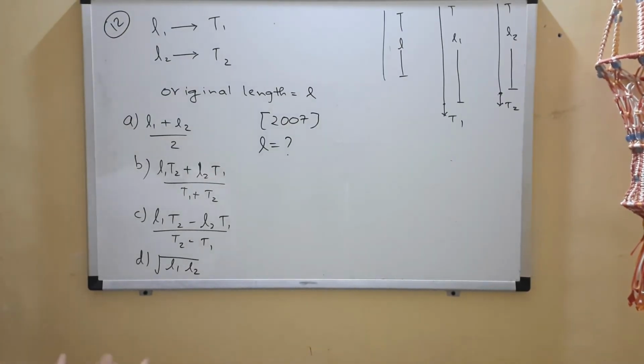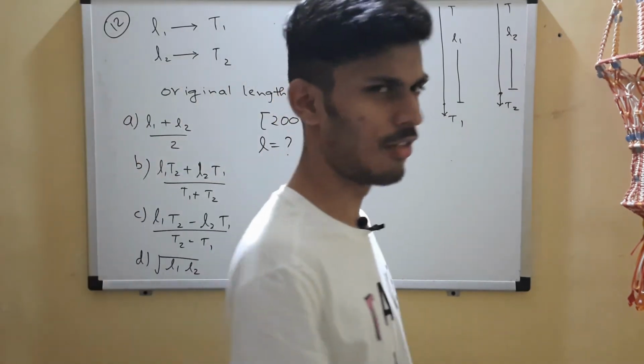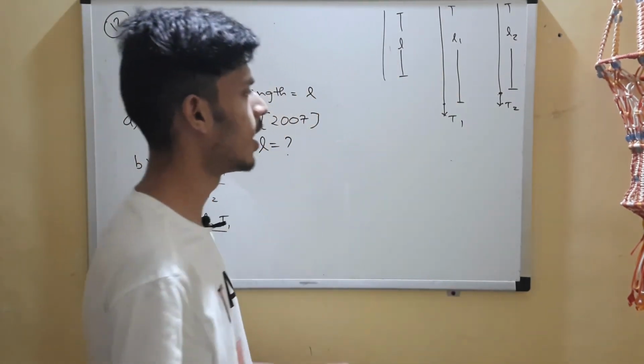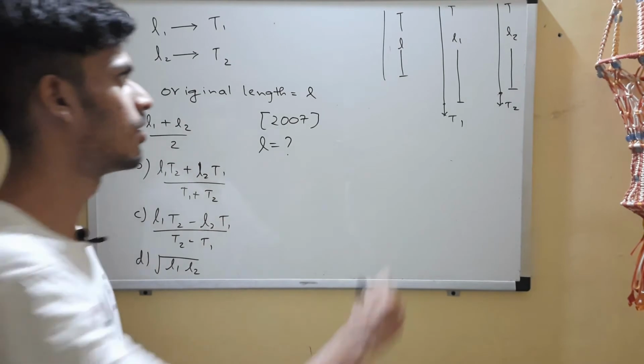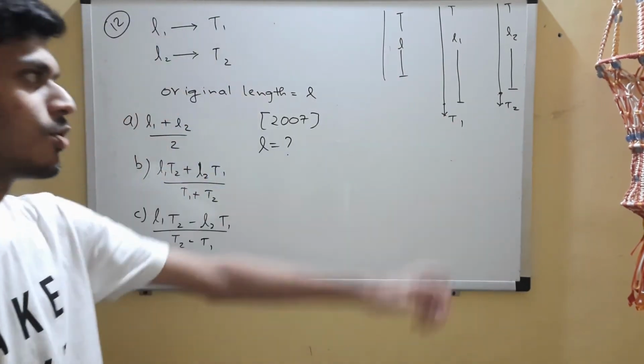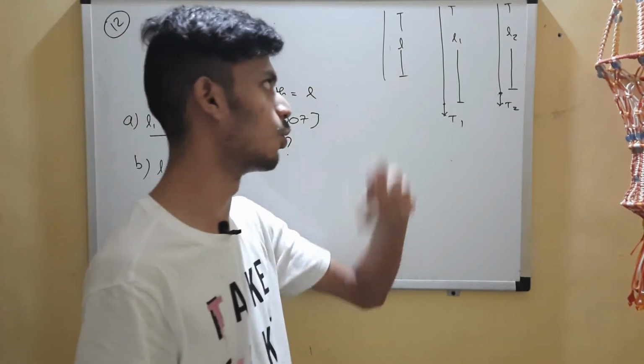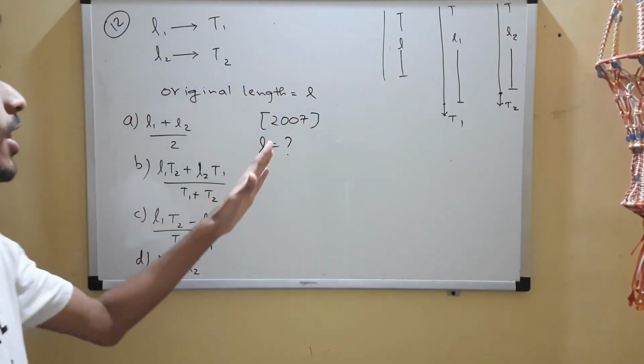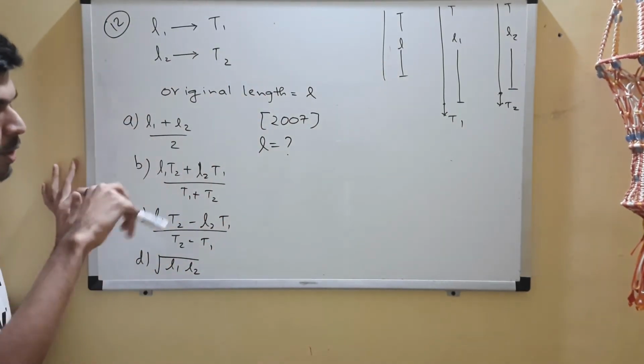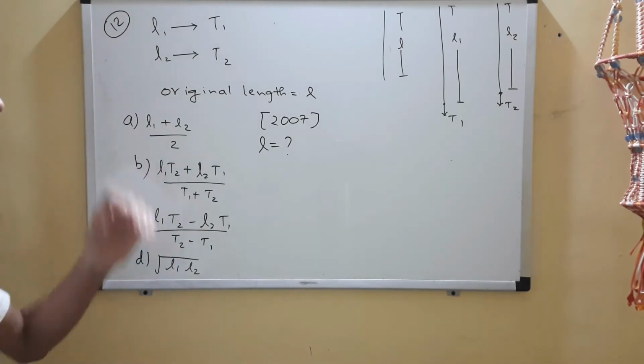Question 12 over here. In this question, we have a string of length L. In case 1, we apply a load of T1, and the length of the string becomes L1. In case 2, we apply a load of T2, and the length becomes L2. You are supposed to find the original length in terms of L1, L2, T1, T2, using that data.